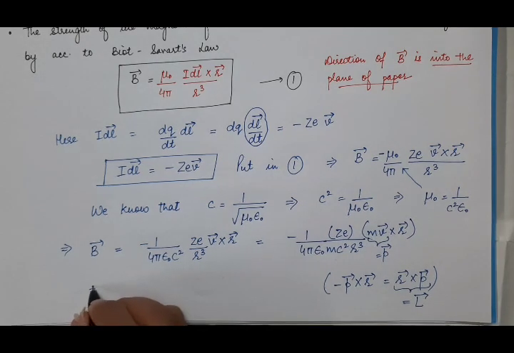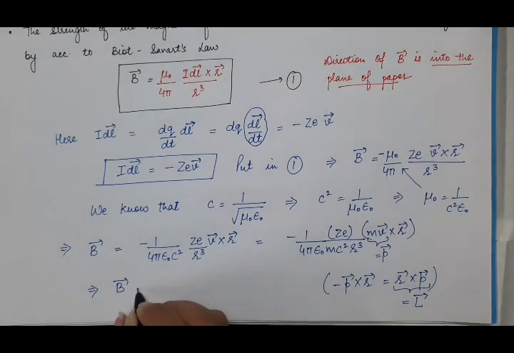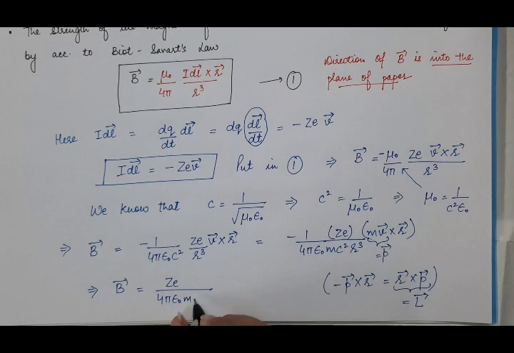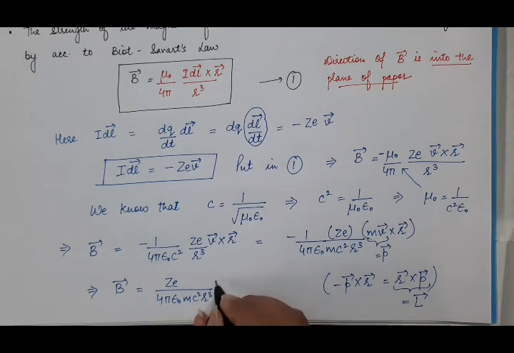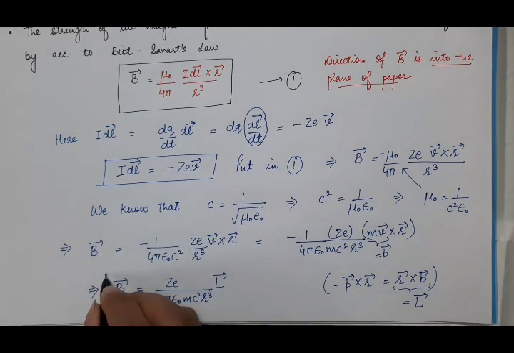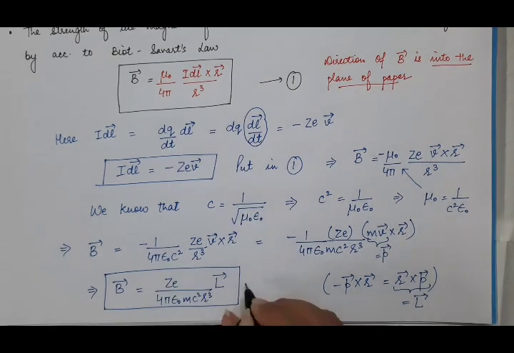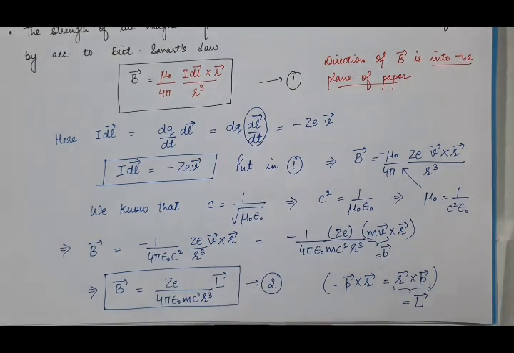So this equation will become V vector is equal to Ze upon 4 pi epsilon naught m c square r cube. This minus p cross r is equal to r cross p, which is equal to L vector. And suppose this is our equation number 2, where this L vector is the orbital angular momentum of the electron.